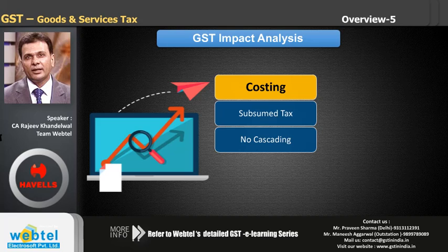And it is not only my own costing that will come down, the costing of the suppliers from whom I am purchasing will also come down. So I not only want to see the impact on my own business, I have to see the impact on my suppliers' business also. Because of this impact of taxes and other reasons, the costing is coming down for them, then I need to ask them to lower the rate for me, because now the product is becoming cheaper, so they should pass on that benefit to me also.